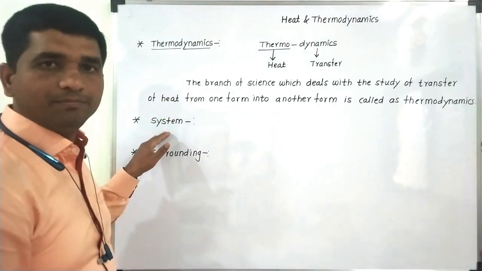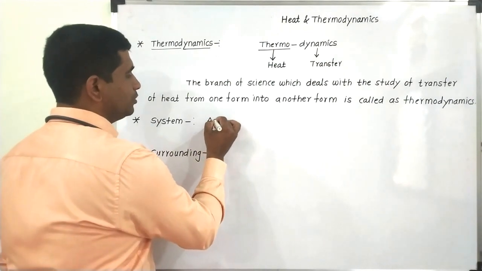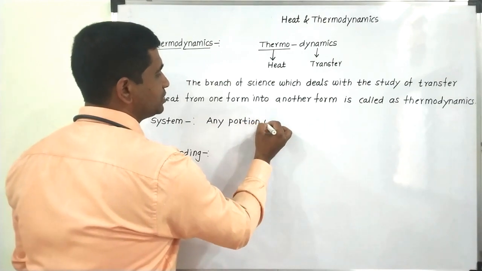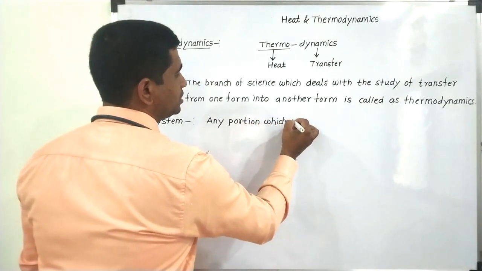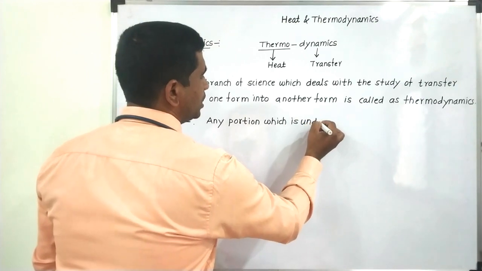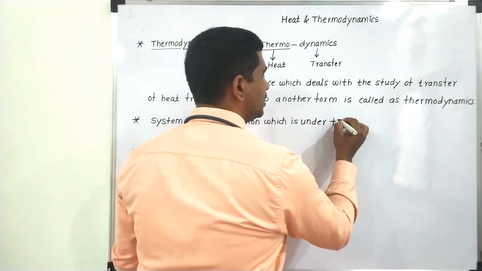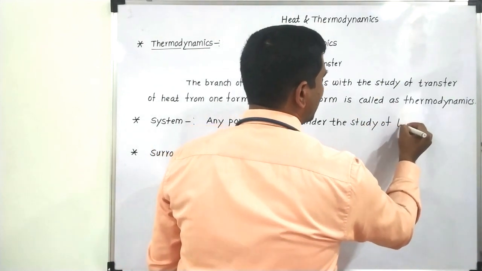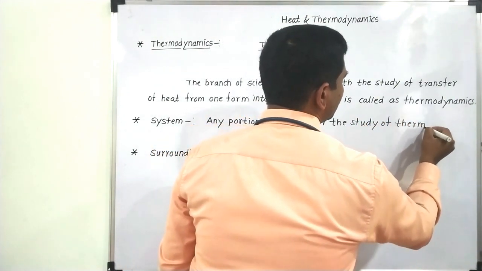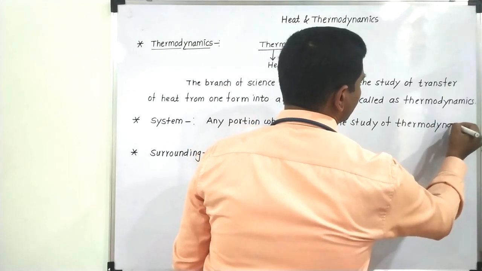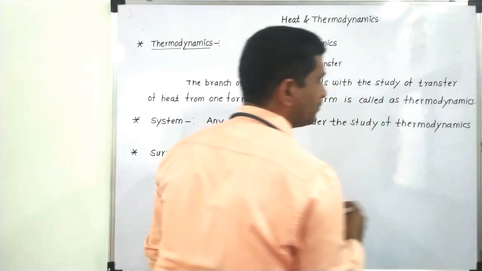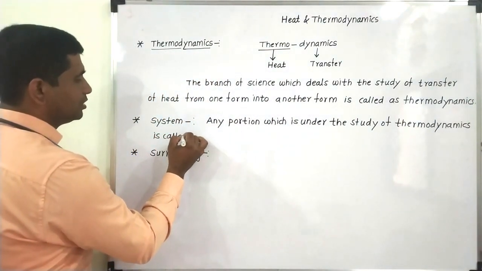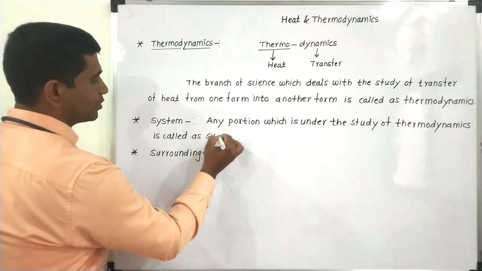So what is a system? Any portion of the universe which is under the study of thermodynamics is called a system.